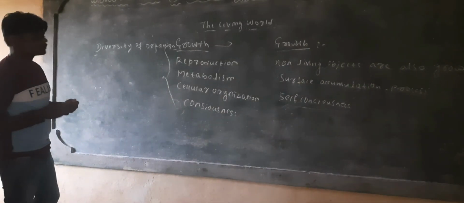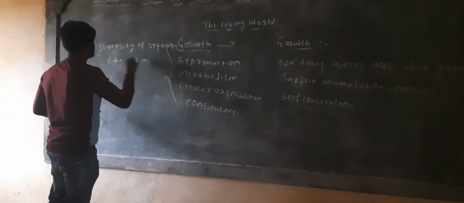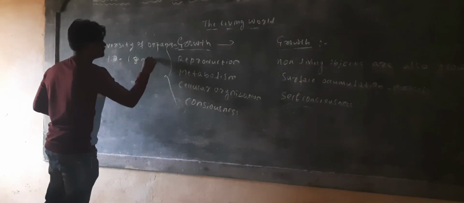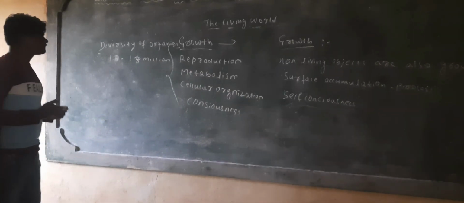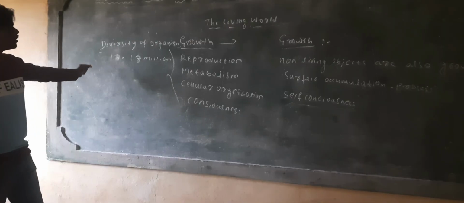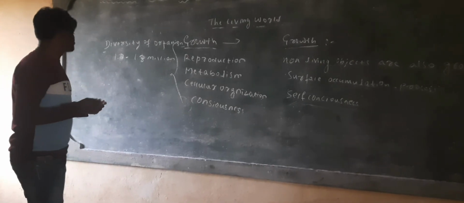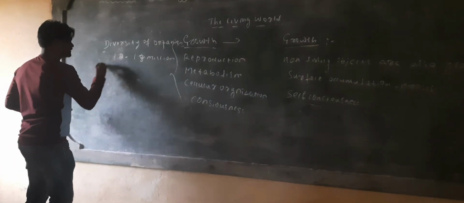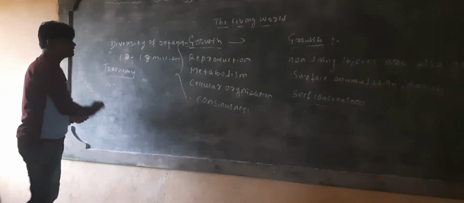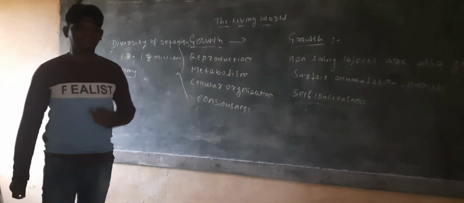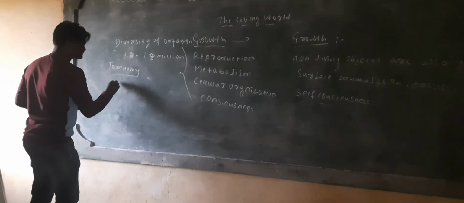Still being discovered, around 1.7 to 1.8 million organisms are there. Biodiversity means all organisms together. And what is taxonomy? Taxonomy is the identification, classification and nomenclature of organisms. That's called taxonomy.